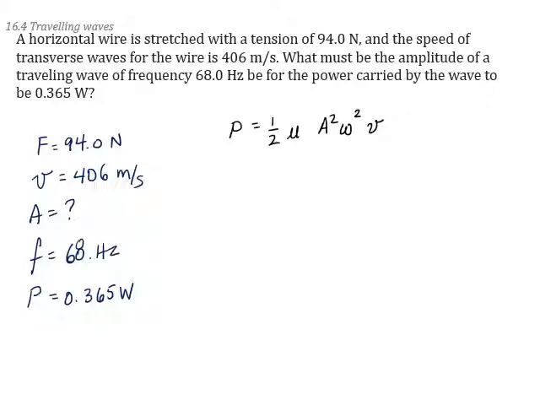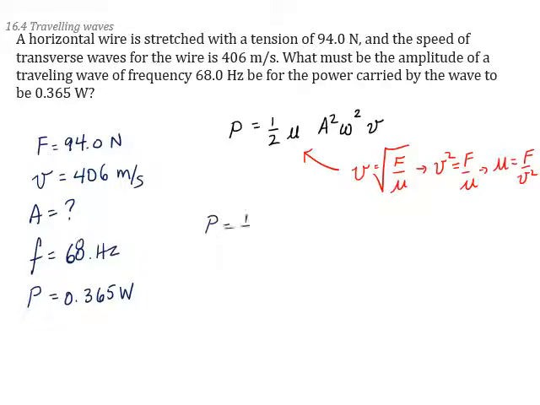Right off the bat, this looks a little trickier because we don't know mu. So what are we going to do about mu? Let's remember that wave speed is the square root of the tension divided by mu. So v squared is F over mu. So mu is F over v squared. Let's put that in our equation.